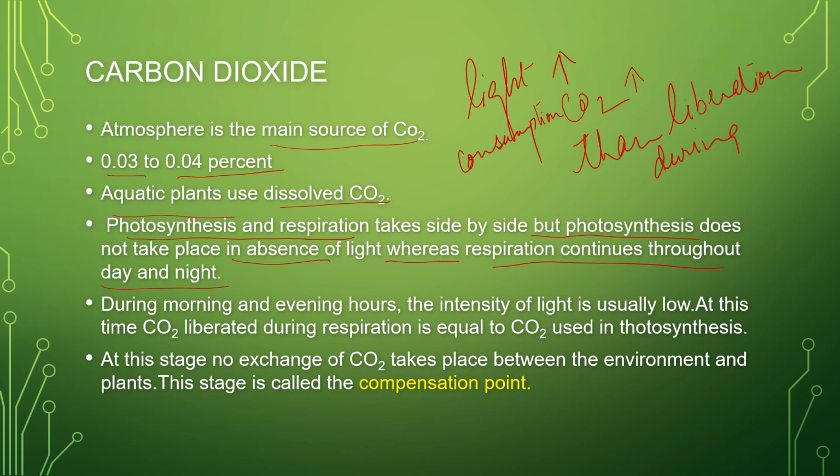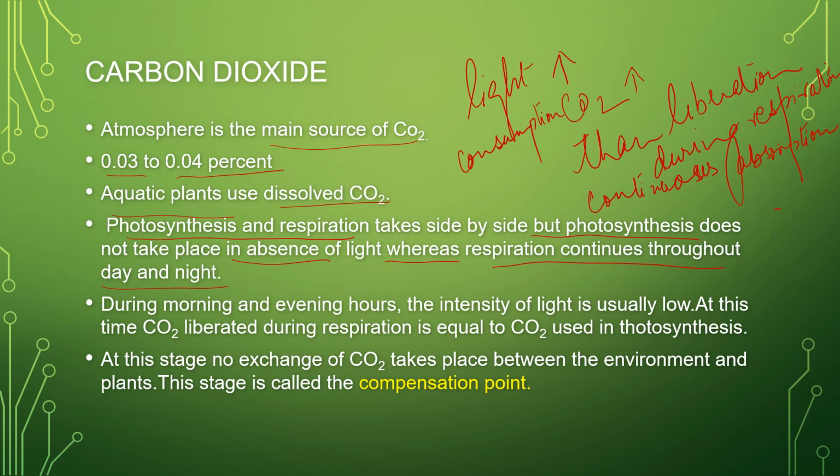So the rate of consumption is higher than the rate of liberation. Hence carbon dioxide is continuously absorbed from the atmosphere through the stomata. Continuous absorption is happening. Is it clear to all?